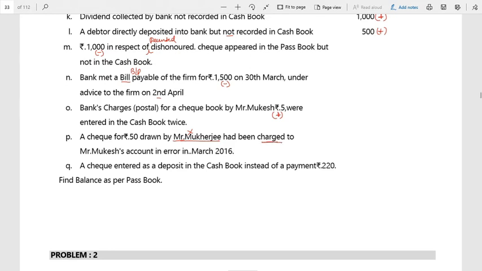Correct? Charged means let us take it as a payment, that is debited. Payment means debited. Got it? So actually it has to be deducted from Mukherjee's account, but by mistake, the banker has deducted from our account, Mukesh. This is our account. Correct? So the banker has deducted. So what are we supposed to do? We have to deduct it.